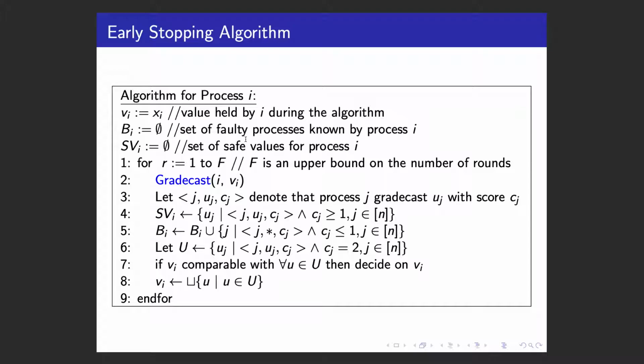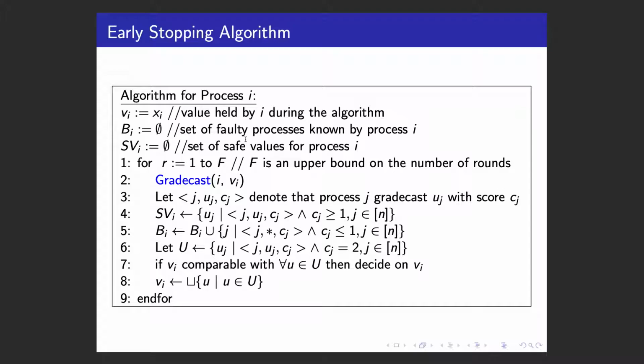Then the process will check if its current value is comparable with any value in this U set. If that's the case, then it decides on its current value, and after its decision, it will keep executing the algorithm. So at 9.8, it will update its value to be the join of all values received in this U set, which is the set of values with score 2.